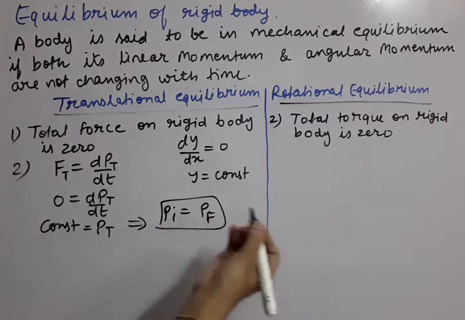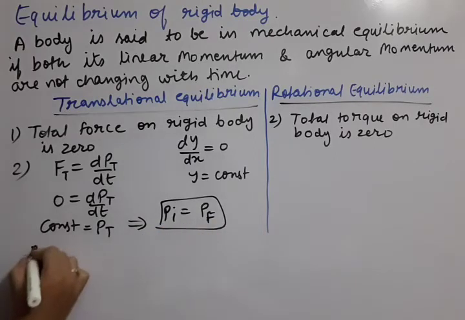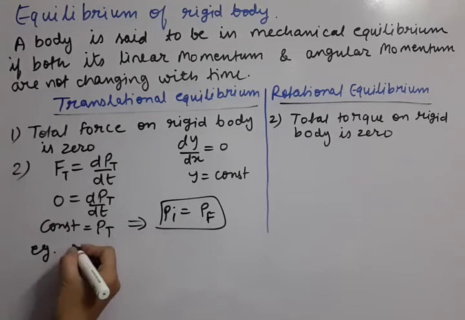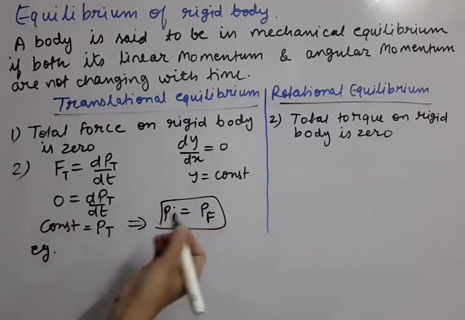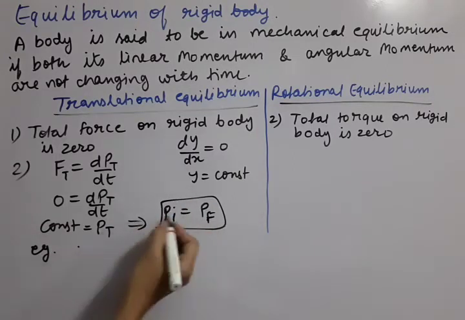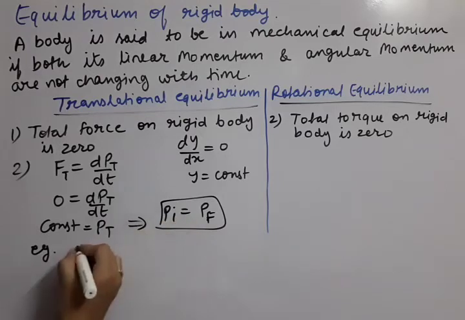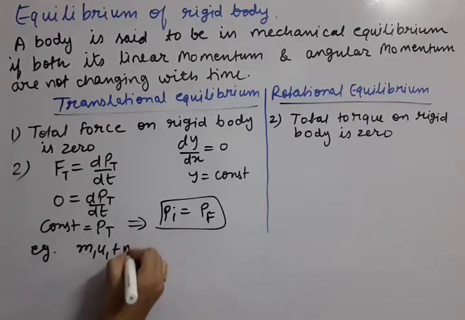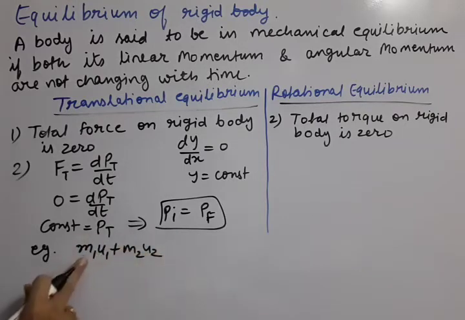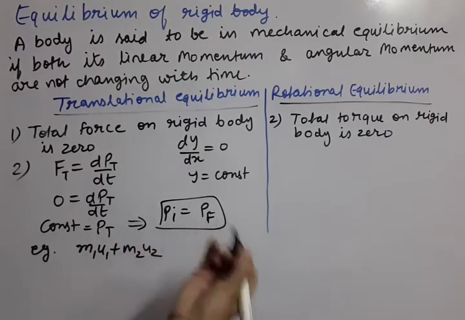If suppose, I'll just take an example. Suppose there are two objects in the system. Initially what are their velocities? Suppose u1 and u2. So m1 u1 and m2 u2 give us the momentum of the first body and the momentum of the second body before any event, suppose a collision.